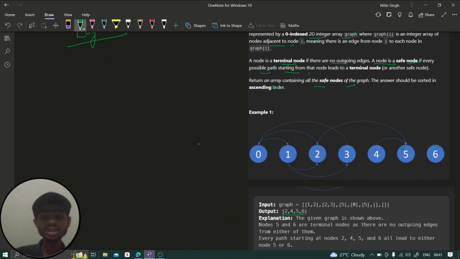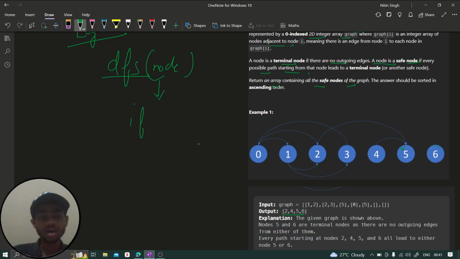Now how can we do this? We are going to use a DFS, depth first search, and in this function we just keep passing our node and check if that node is creating a loop. We are going to check for each node. If a node is creating a loop, then we don't take it, it is not a safe node. If it is not creating a loop, then it is a safe node, so we take it. Simple thing. We will see how to do this in the code part, but here I just give you a little brief idea.